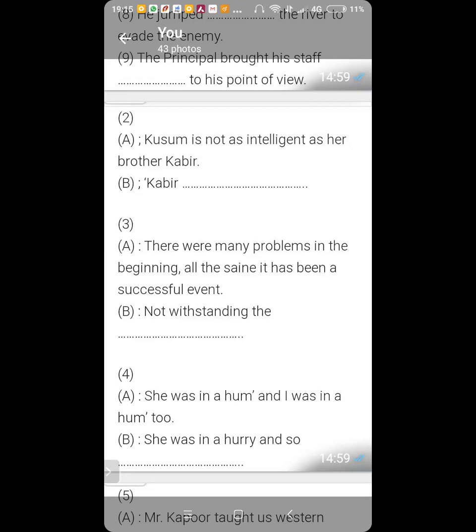Let it remain: it has been a successful event. So "all the same" is removed. Notwithstanding the problems in the beginning, comma, it has been a successful event.